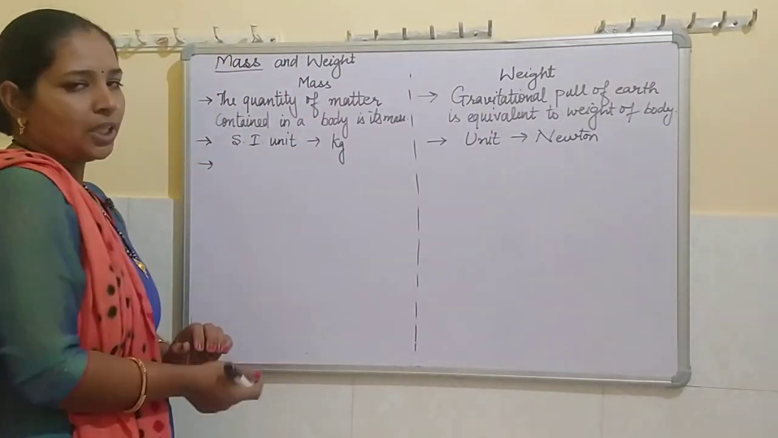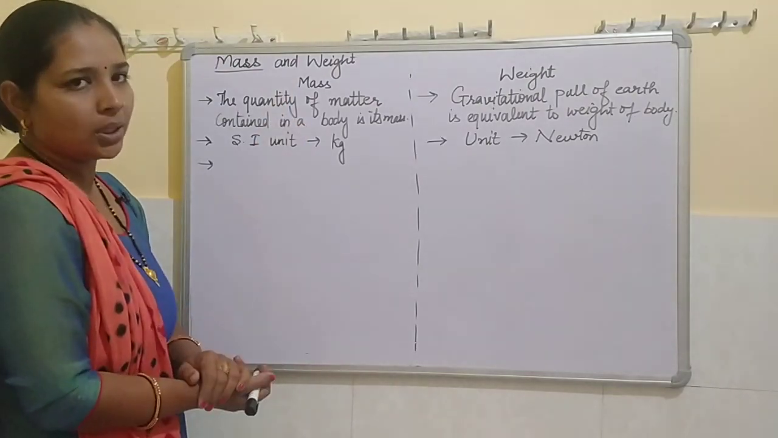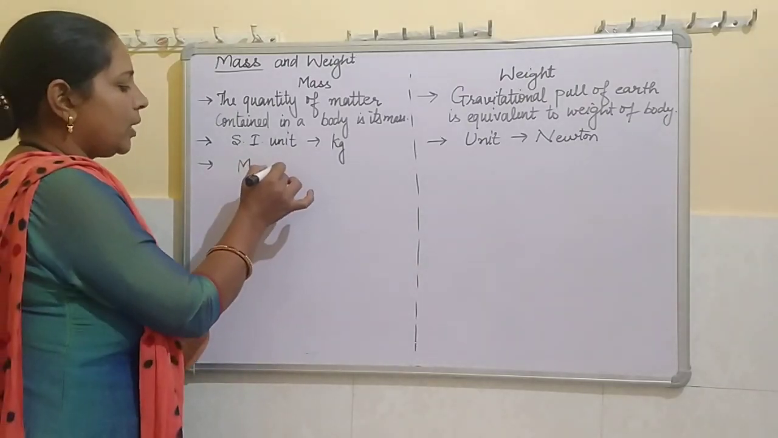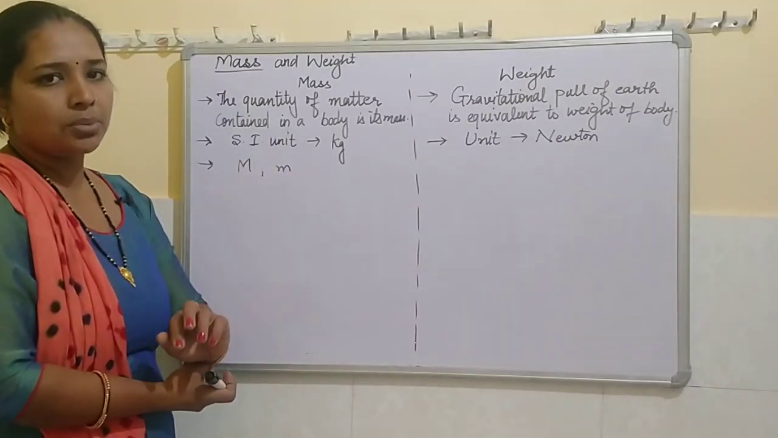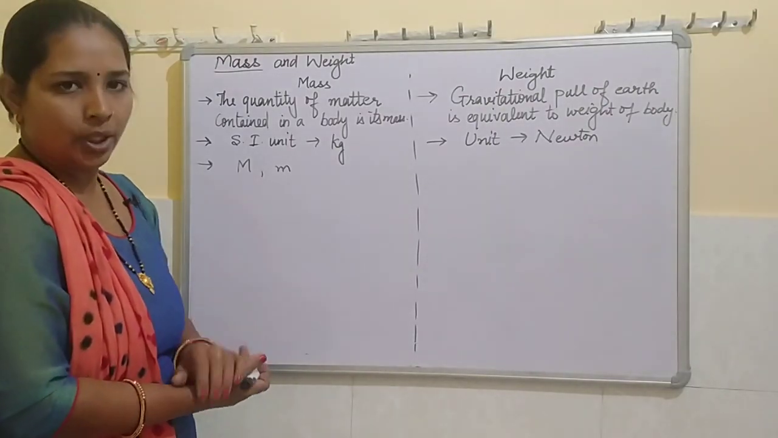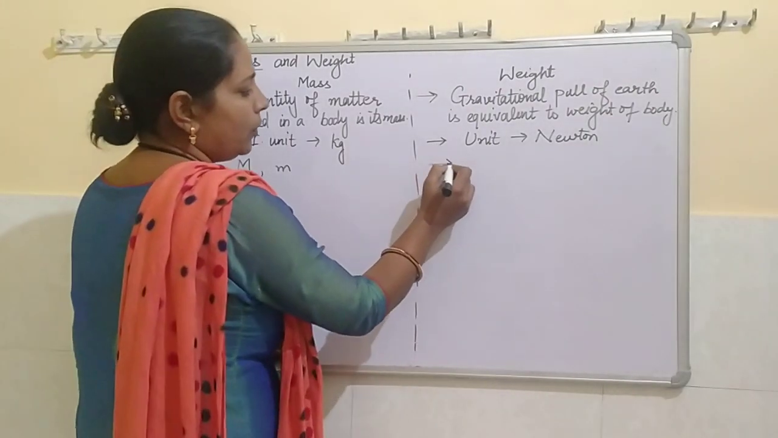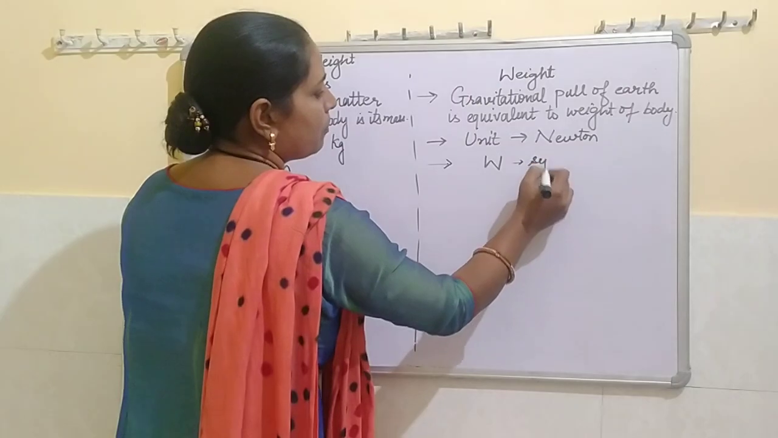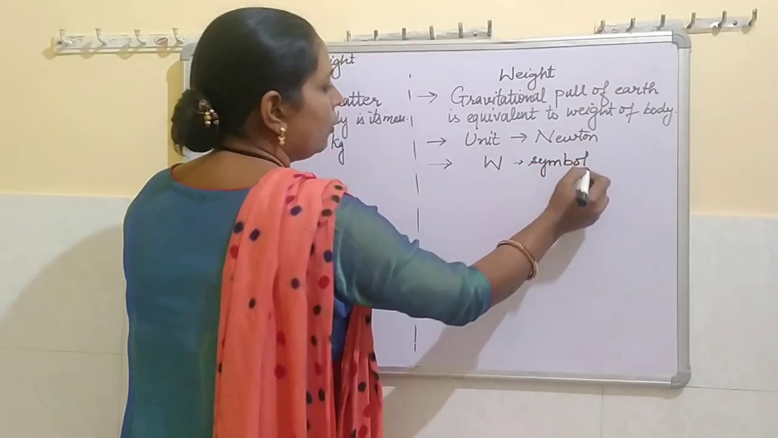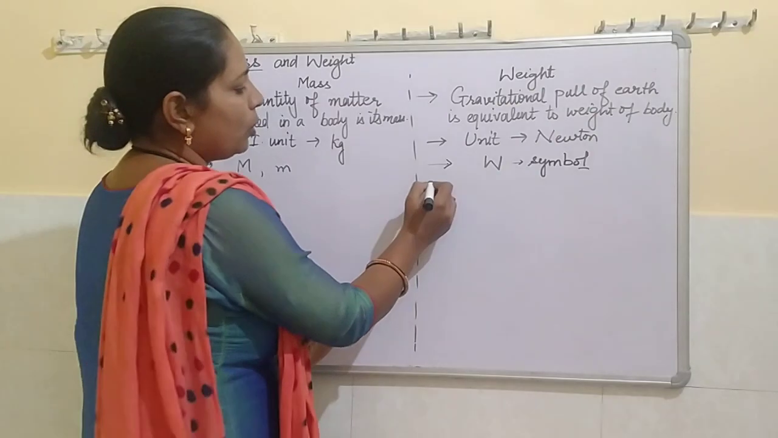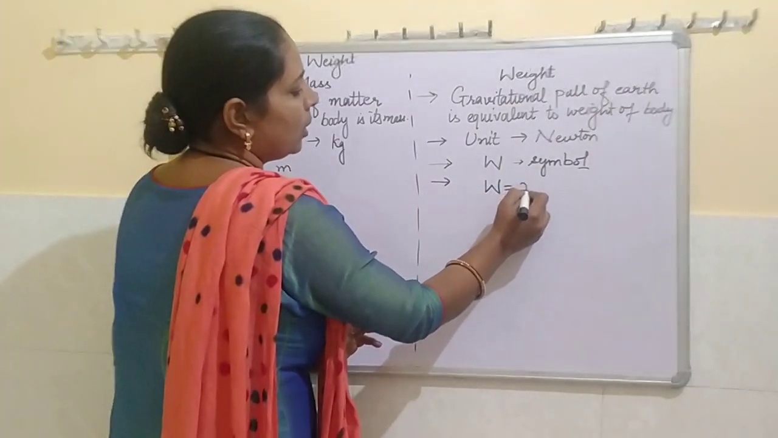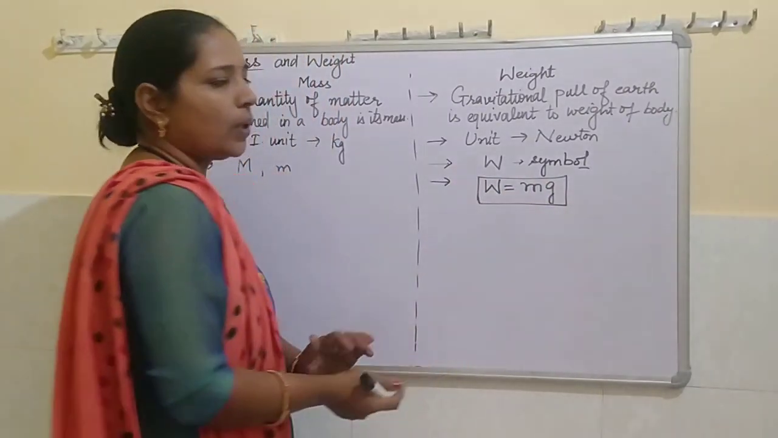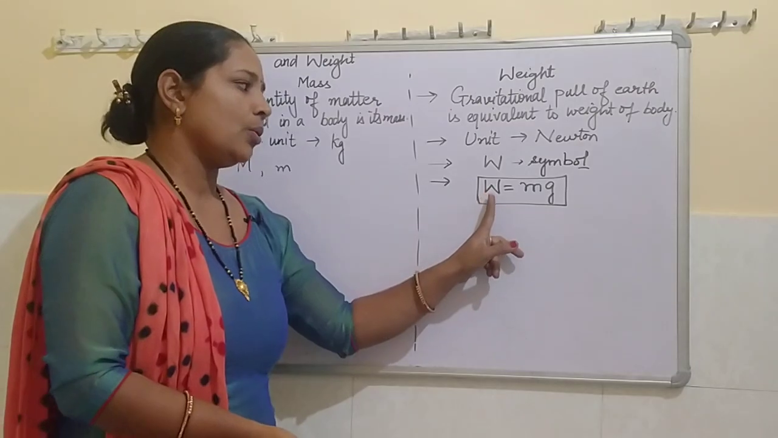Now representation. How we can represent mass? Sometimes we will write mass as capital M or sometimes we will write it as small m. These symbols represent the mass of body. But for weight we will use the symbol W. W represents weight. And what's the formula for weight? The formula for weight is W equals m into g. The gravitational pull of earth for a body is weight.